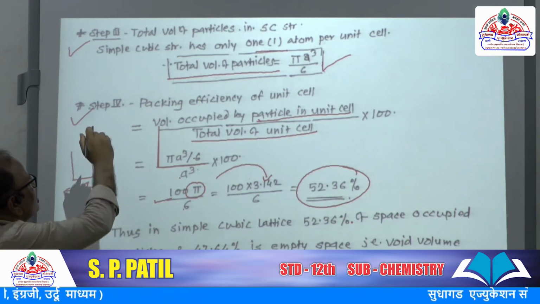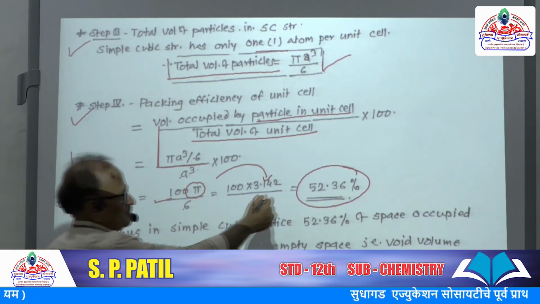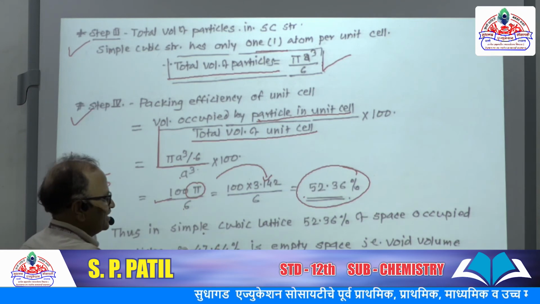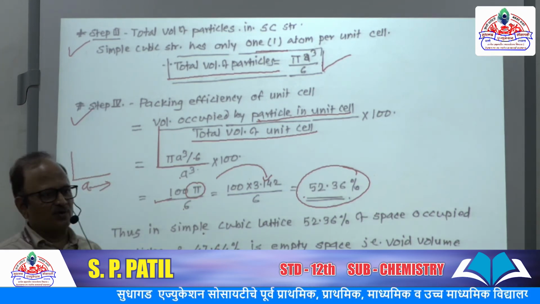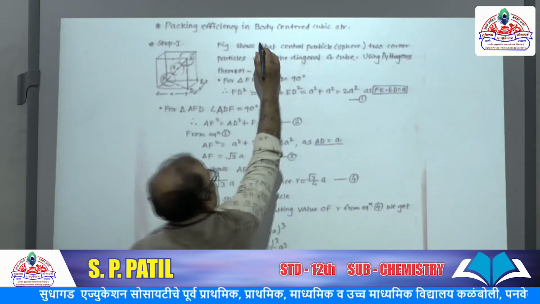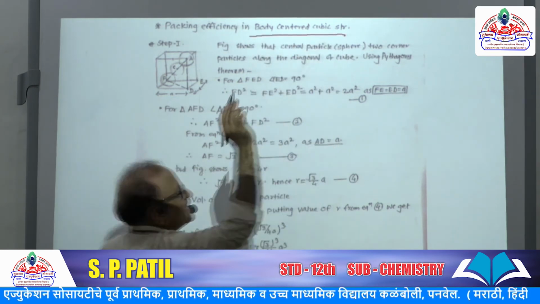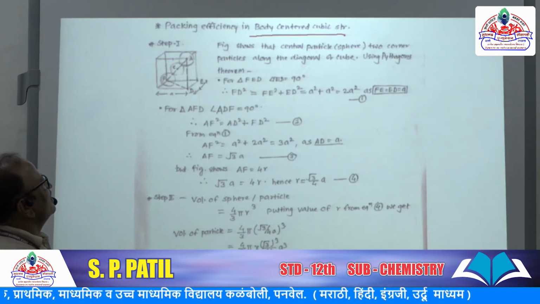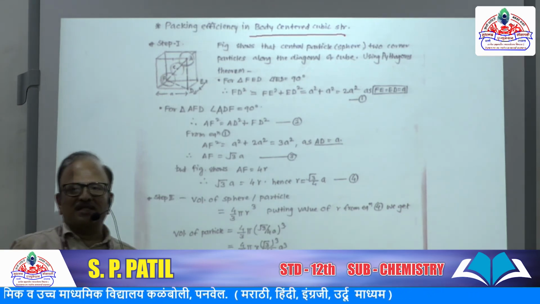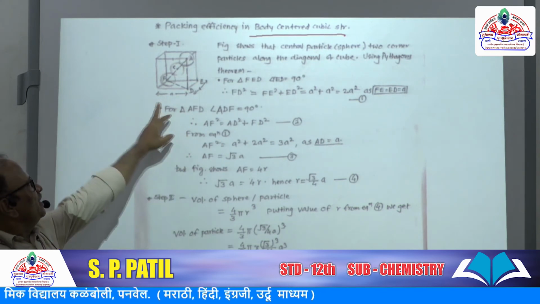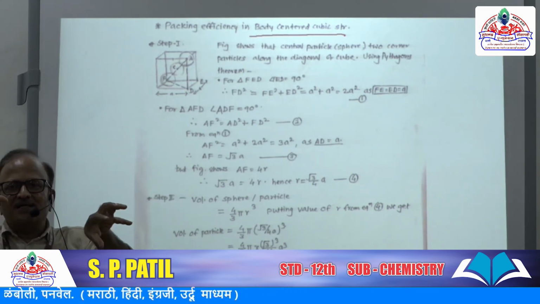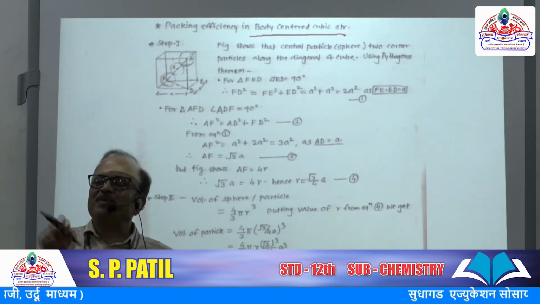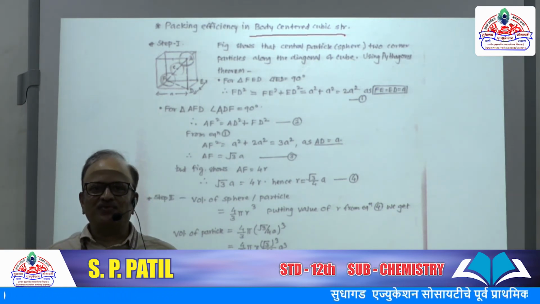Okay. So for simple cubic structure, occupied space is 52.36% and unoccupied space is 47.64%. Packing efficiency in BCC structure, body centered cubic structure. For this body centered cubic structure, I have shown in this figure particles at the corners of the cube and one particle, one sphere, present at the center of the body.